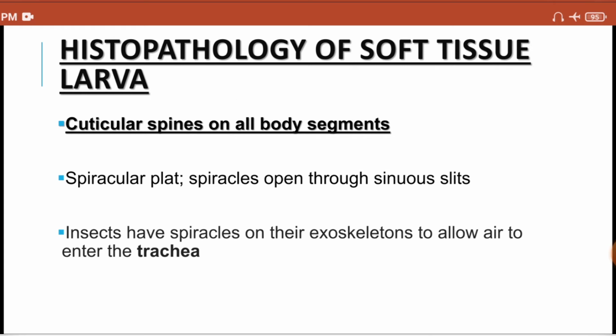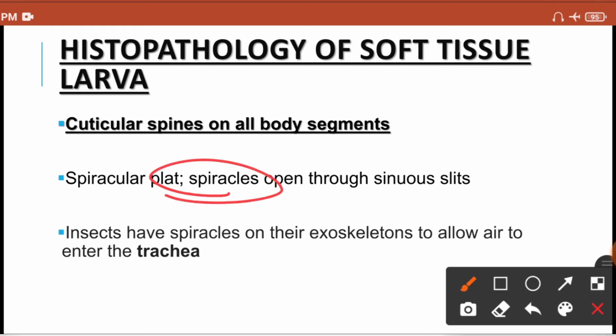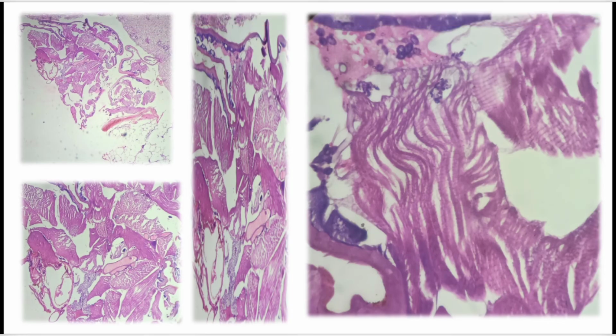The second one is that you can see spiracles. The spiracles are present over the skeleton of the insect and allow air to enter into the trachea. So they do the function of allowing the entry of air into the trachea. So spiracles can sometimes be seen. Alright. So this was the histopathological finding in our case.